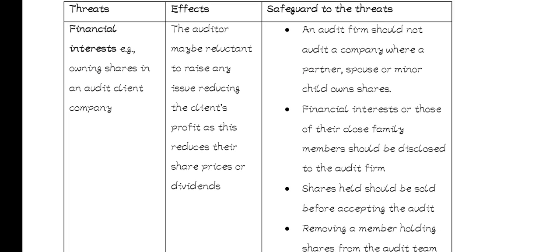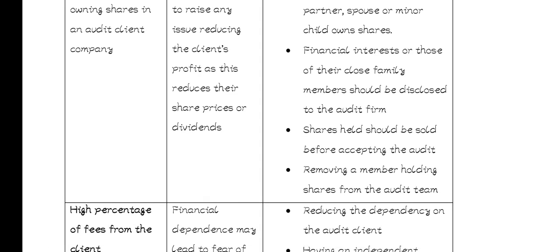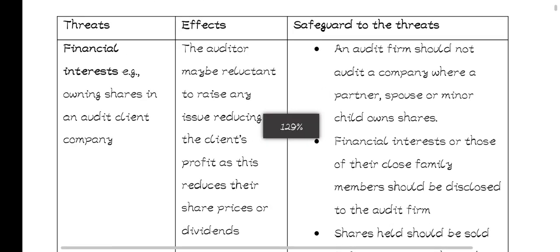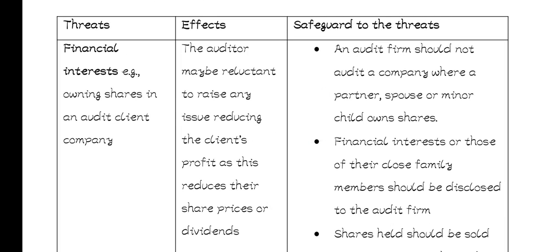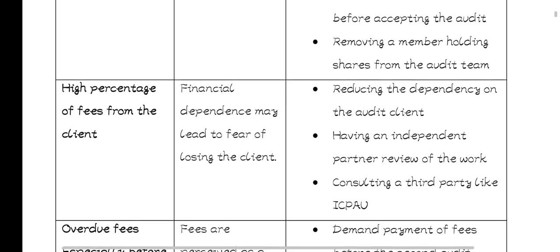First is that you can decide not to audit a company where a spouse, a partner, or minor own shares, or you disclose the financial interest before you start the work. Then you can sell the shares before accepting the audit, or you can remove that member that holds shares in a particular company. That is the first self-interest threat, which is financial interests.